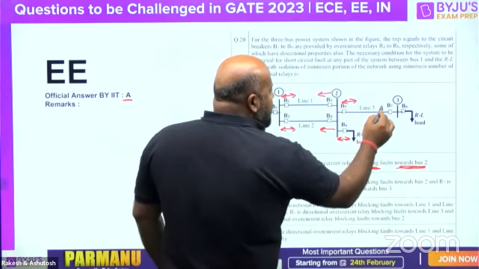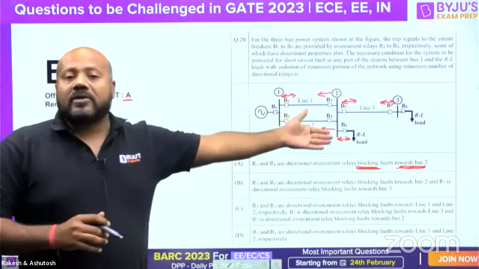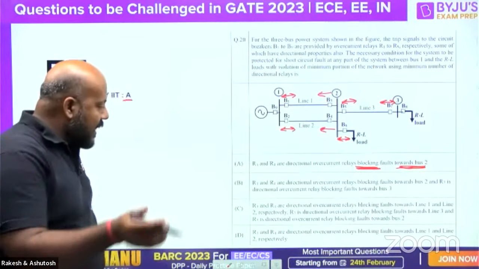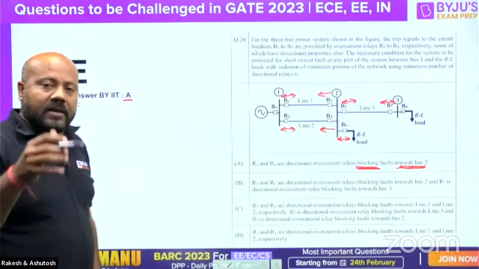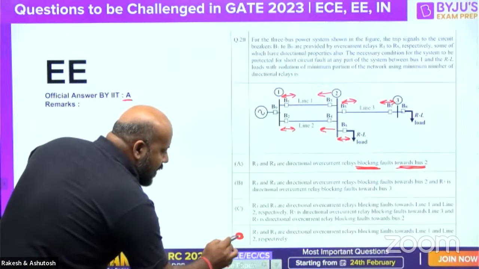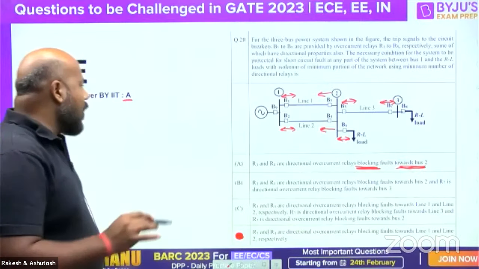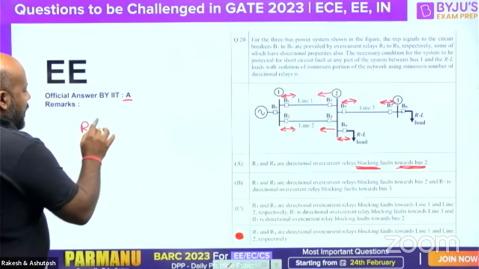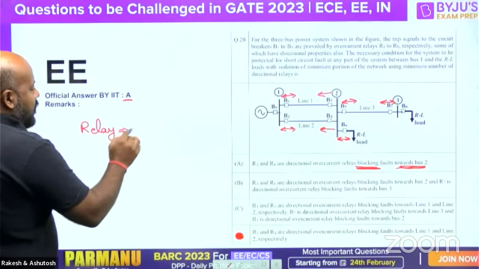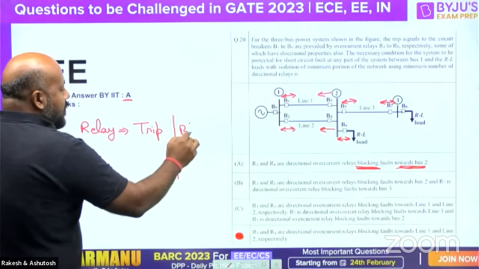There is no confusion on this issue. The confusion is on whether this blocking fault towards 2 is correct, or as per the answer given by us, that is Ashu sir and me, that D should be the correct answer. Let us try to understand. First, I am discussing what is the meaning of block. If you talk about a relay, relay has basically 2 operations. First one is to trip, and the second one is to block.